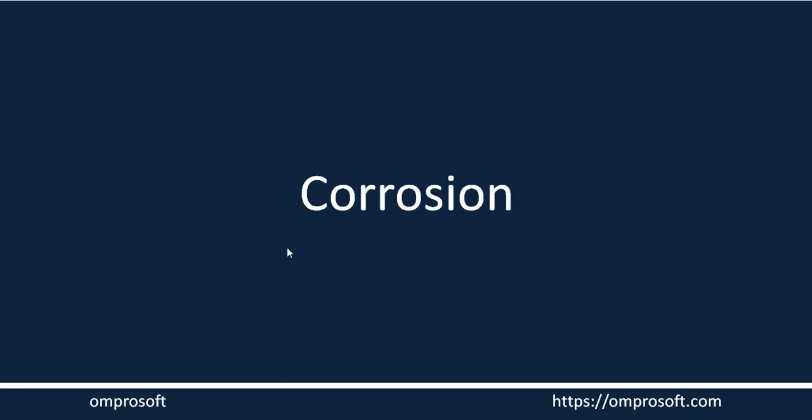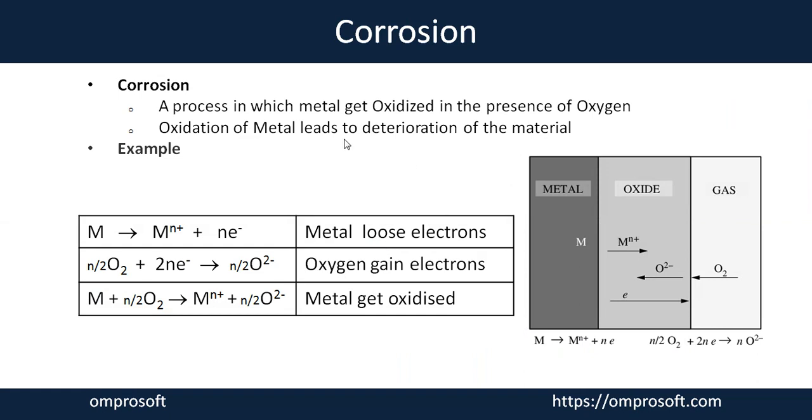With this session, we are going to discuss corrosion. What is corrosion? Corrosion is just a kind of oxidation reaction in which the metal gets oxidized in the presence of oxygen. Whenever the metal comes in contact with oxygen, some metal gets oxidized and this deteriorates the property of the particular material. So how does that metal get oxidized?